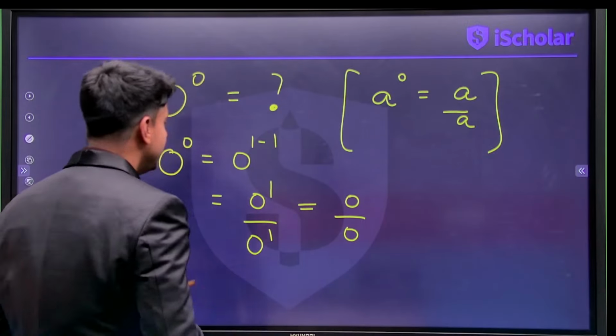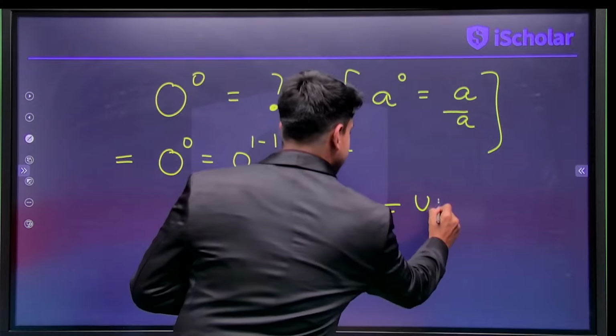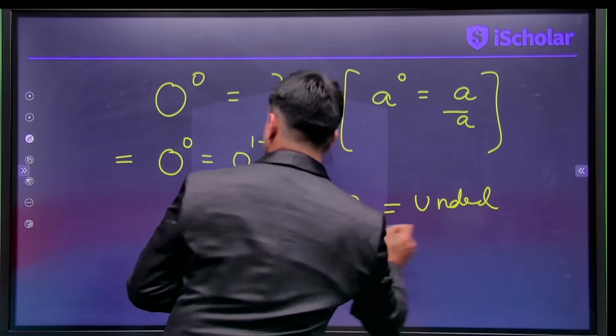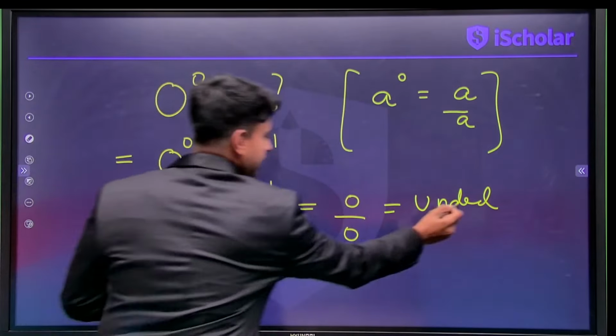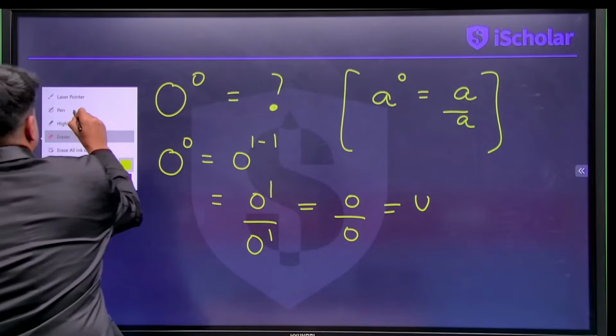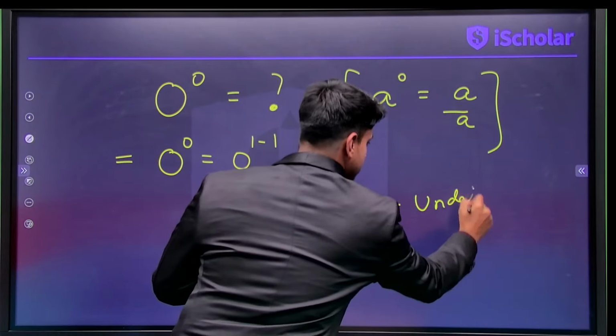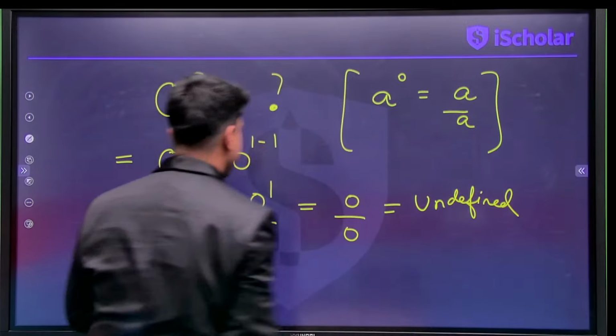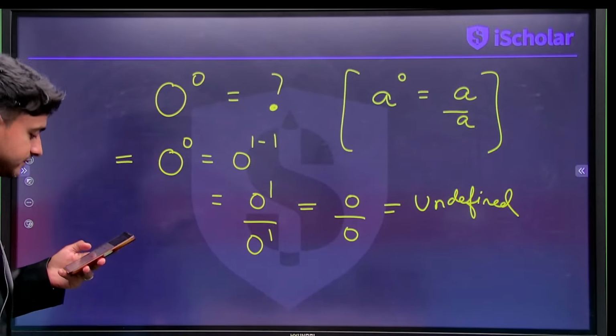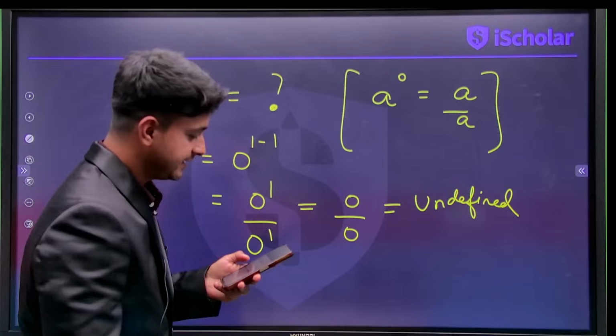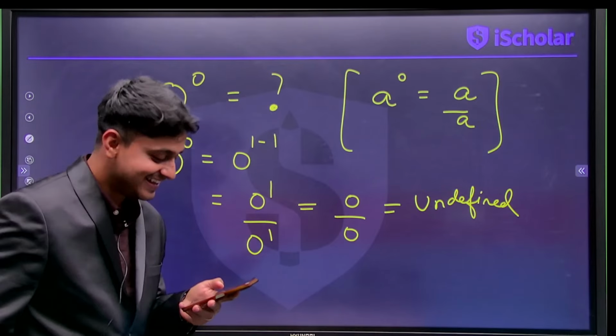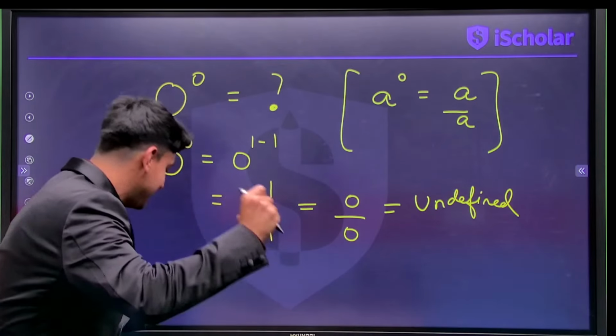It becomes undefined. So we'll come back to the question asked by a child: why can't we divide by 0? Why can we not divide any number by 0? Yes, Sandeep, it becomes undefined.